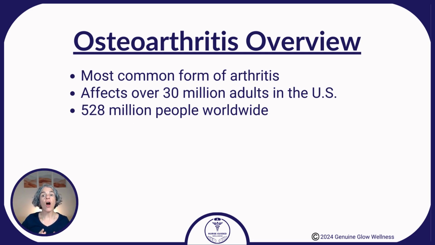Osteoarthritis is by far the most common form of arthritis, impacting about 595 million people worldwide, or about 7.5% of the world's population. And it's on the rise. The incidence has more than doubled since 1990. These are some startling numbers. But what this means is that many people like you are facing similar challenges with their joint health.